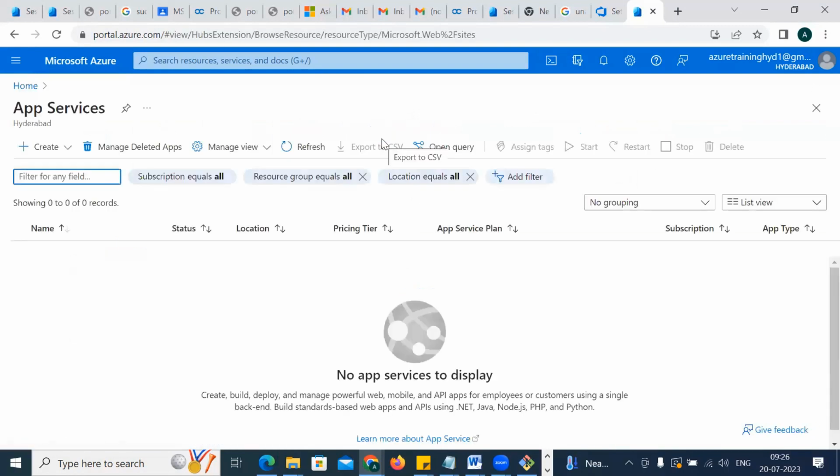Let's click over there. App services, again I'm telling everybody, is to create a website as the front end part. Based on the requirement we get from the BA guys, we analyze it, and after analyzing we create the website. Then we hand this website over to the development team, and they start adding the code to the repo. It could be your Azure repo, it could be your GitHub, anything.